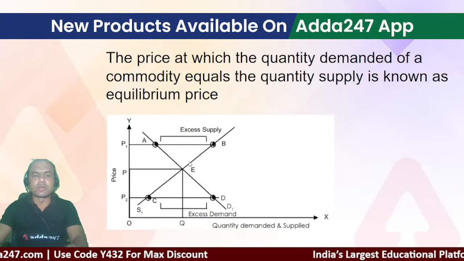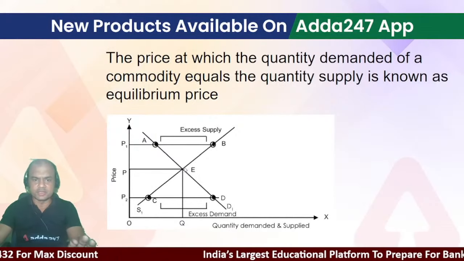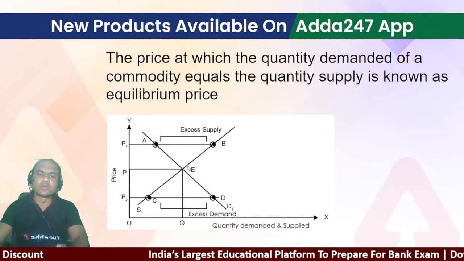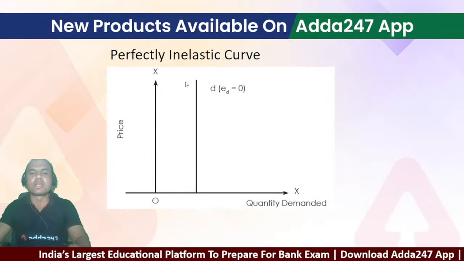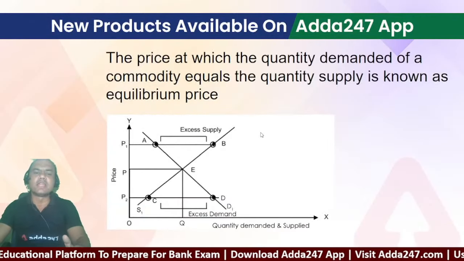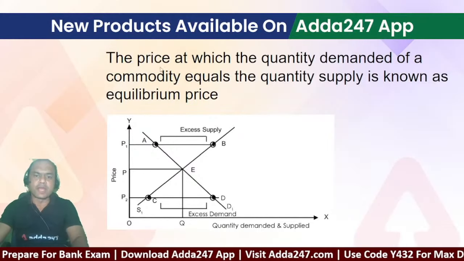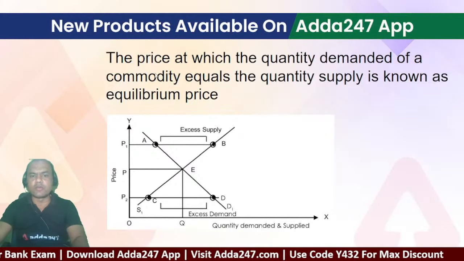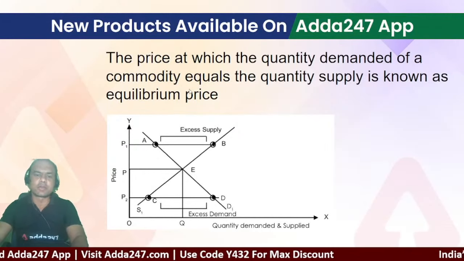Now we'll go for equilibrium. What is equilibrium? Because I am strictly sticking to CAIIB topics, because economics is a huge topic. Somewhere there's an exception called Giffen's goods, but we are not going into any part which is not related to CAIIB. The price at which the quantity demanded of a commodity equals the quantity supplied is known as the equilibrium price.